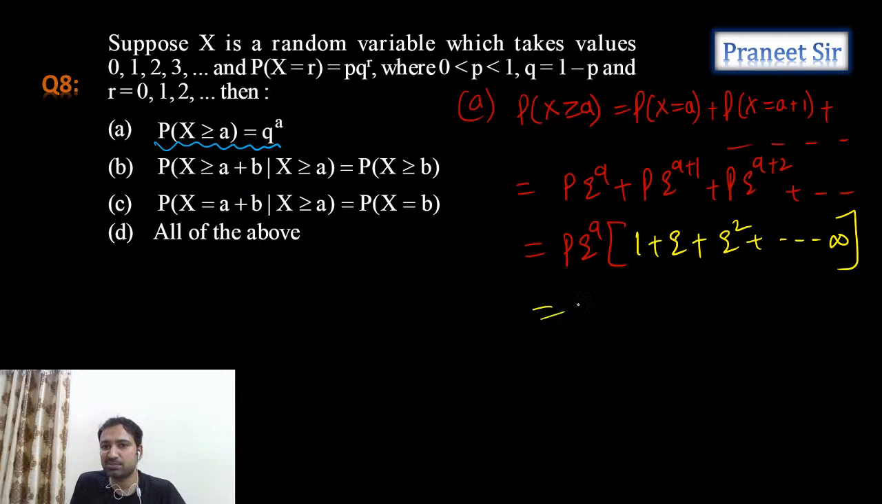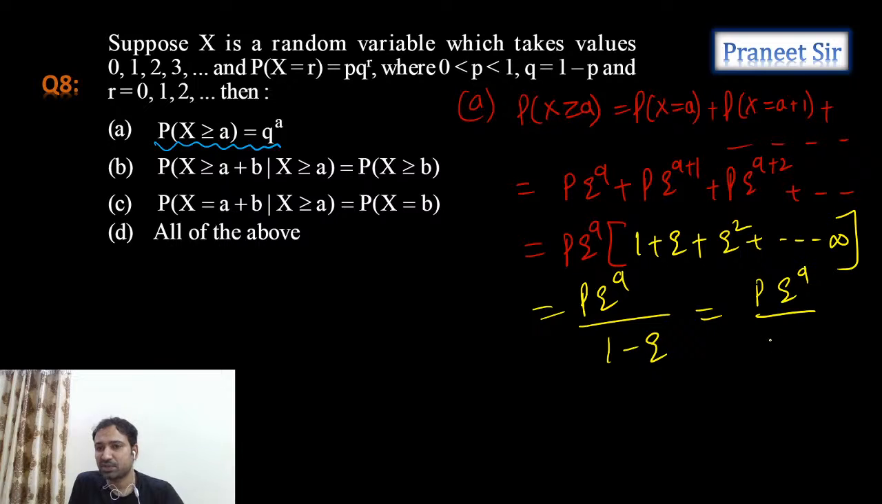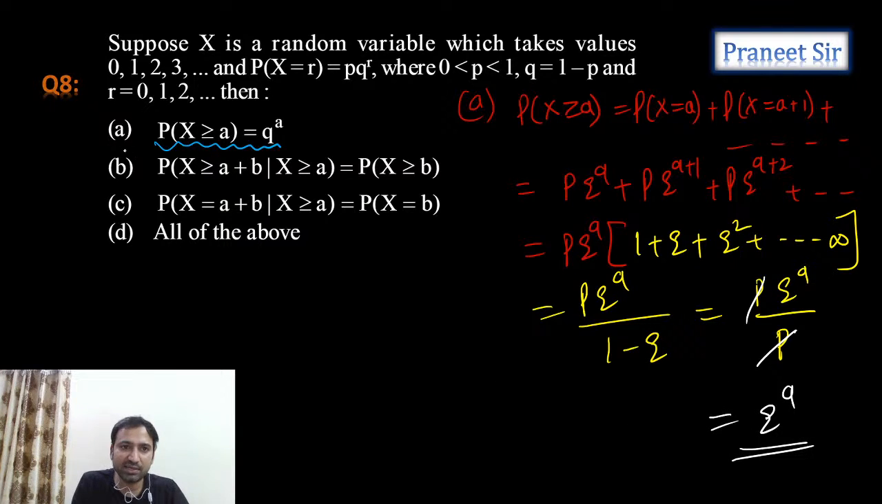This is an infinite GP, guys, and we can simplify it. This is 1 by 1 minus q, but 1 minus q is p only. So p into q power a by 1 minus q, which is p. So we can cancel this p and p, and finally we get q power a. Exactly whatever he is saying in the first option, we got it correct. So the first option is the answer, guys. Is it clear? Everyone understood how we got this? Is it clear? But actually in the fourth option, all of the above is there.